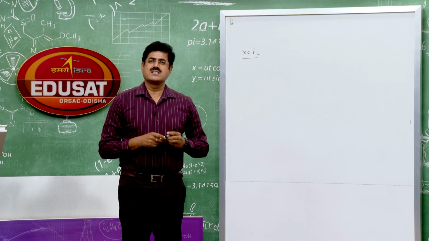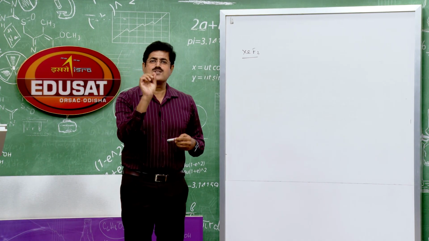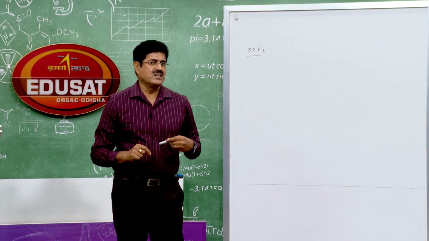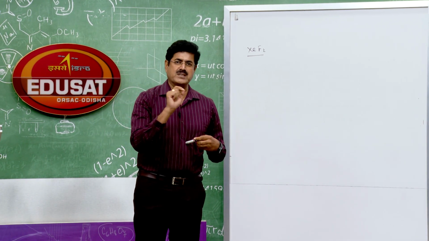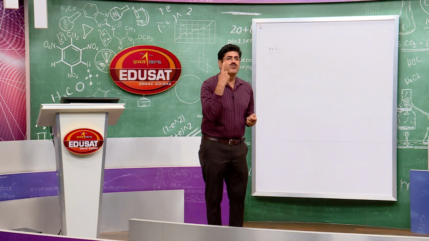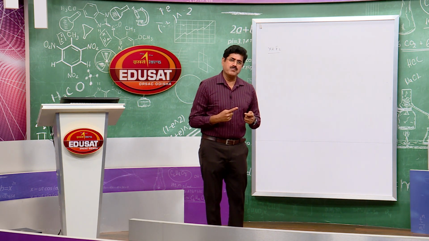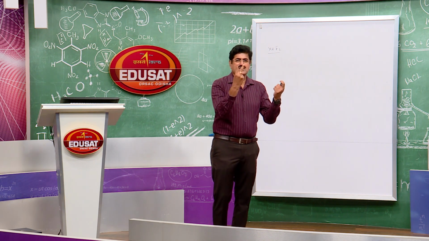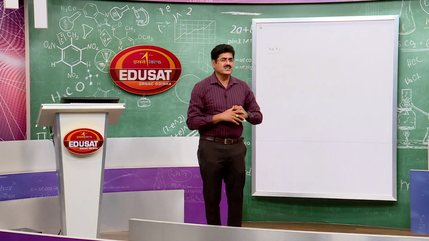From XeF2 it is clear only 2 electrons of xenon are used in bond formation with fluorine. Why? Because fluorine can use only 1 electron for covalent bond formation. So, xenon uses 2 electrons for the 2 fluorines.